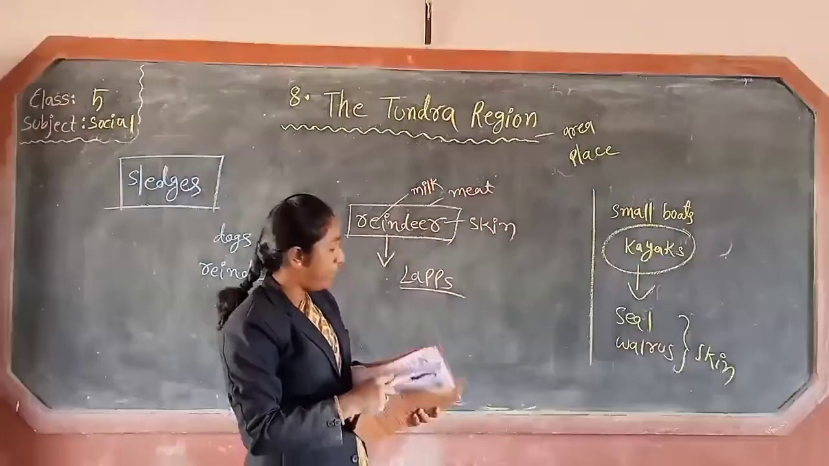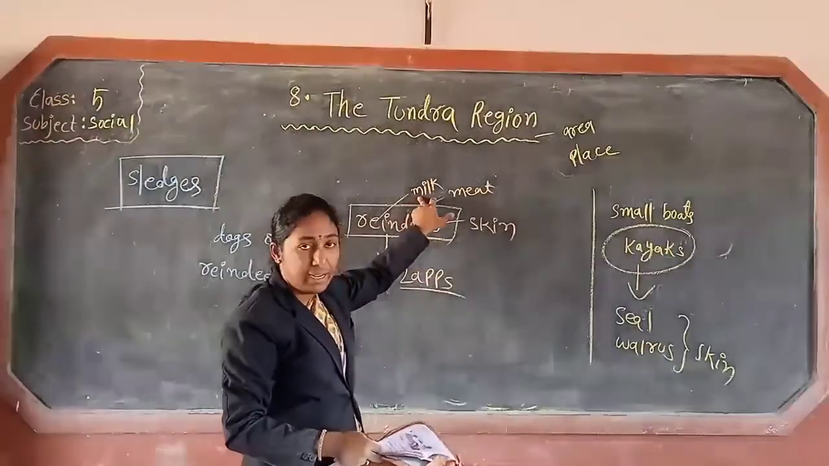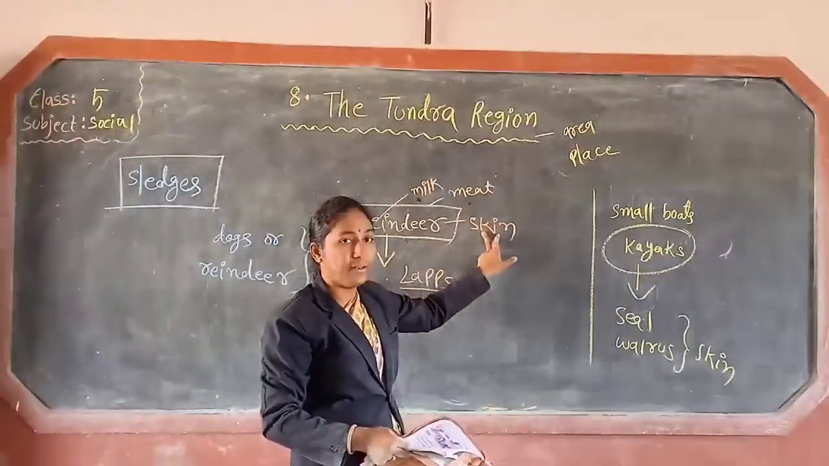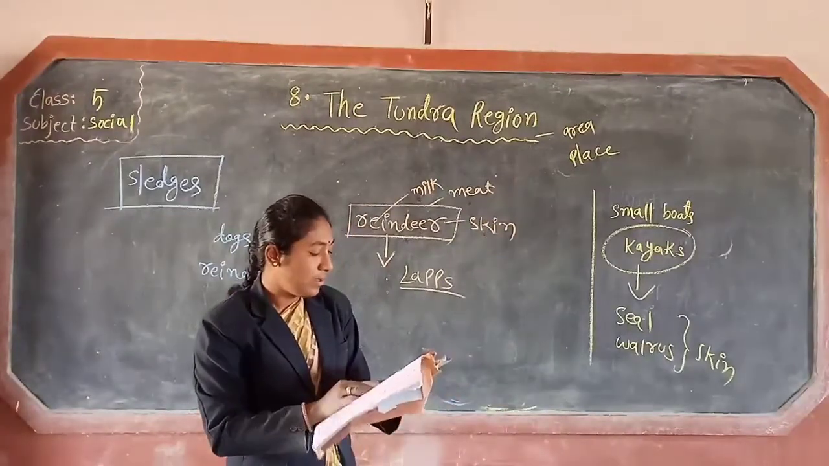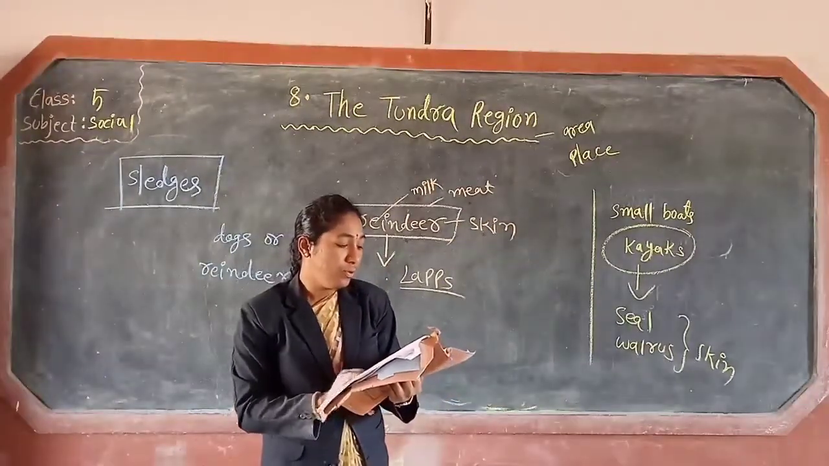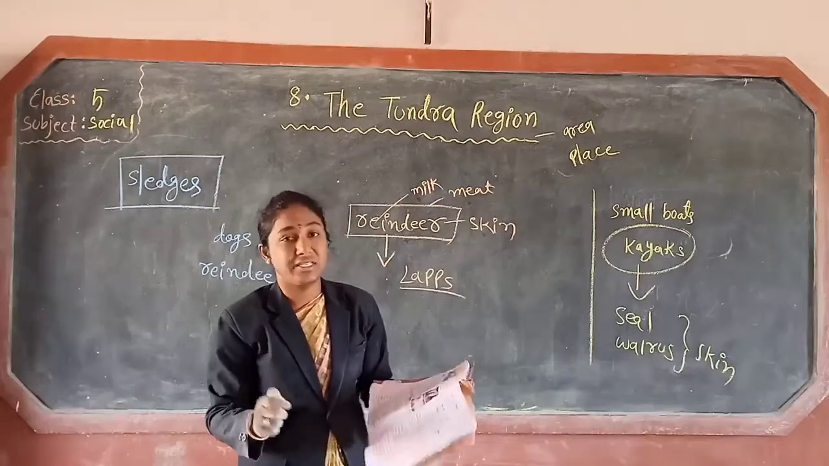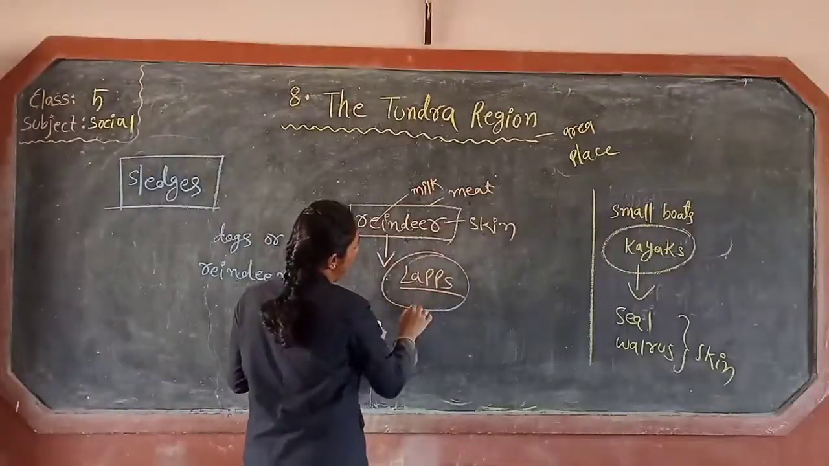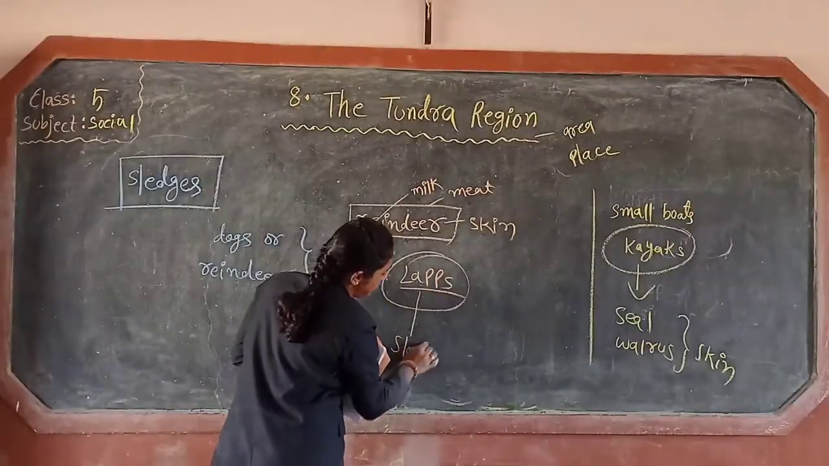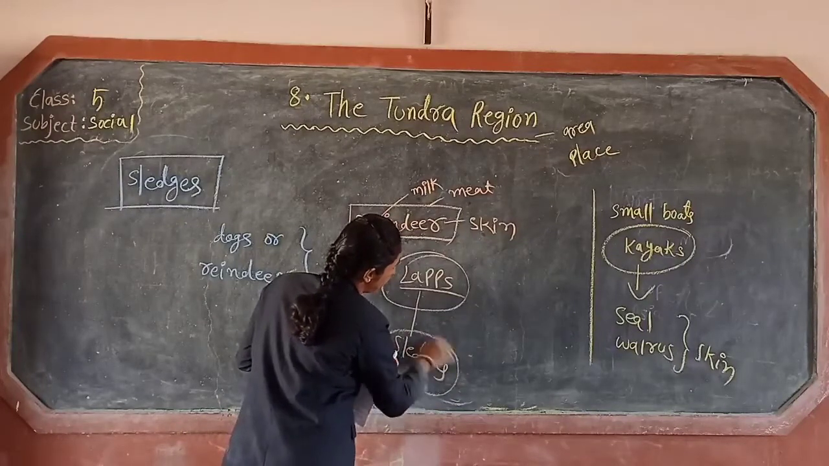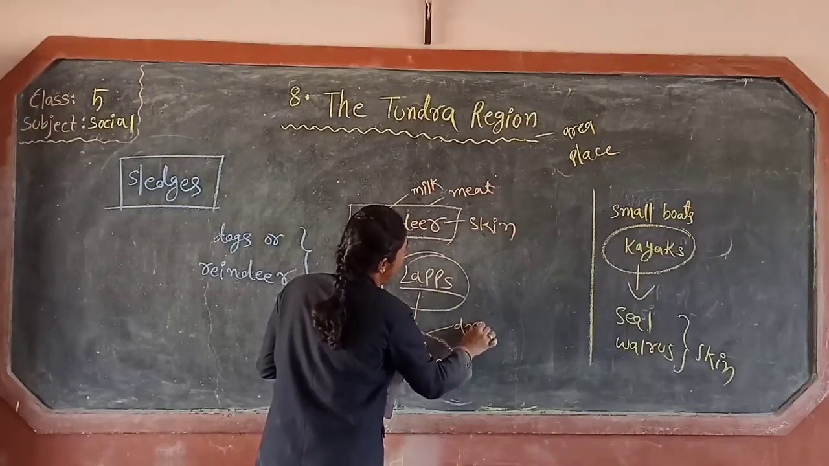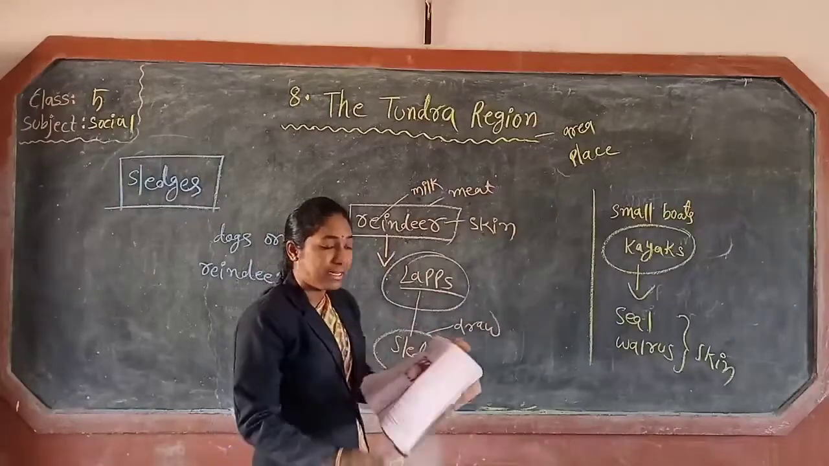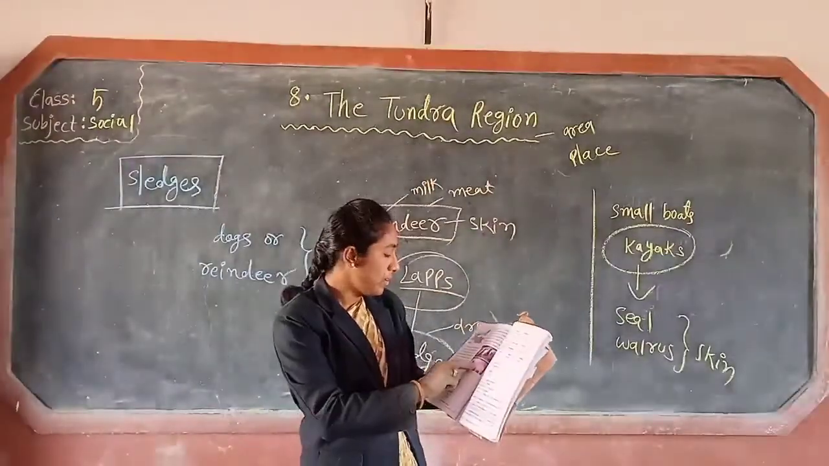They get milk, meat and skin from their reindeer. They also draw the sledges. These Lapps people draw the sledges.